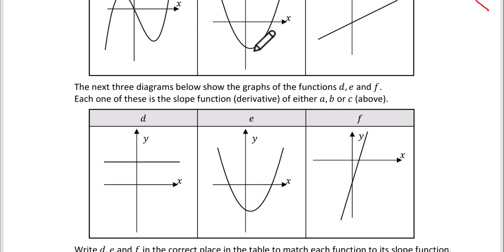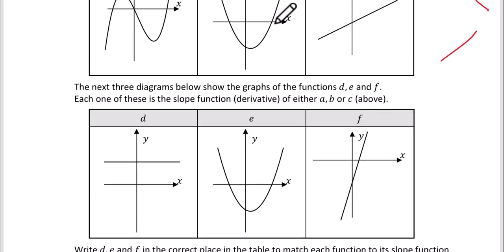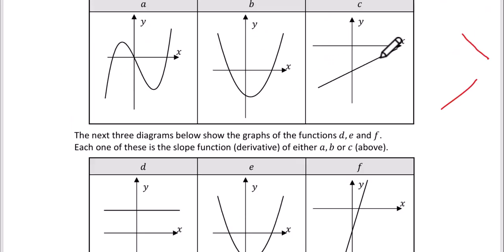After that, all the tangents will slope in this direction, so they'll have positive slopes all the way up along here. And we can see from this x value here, we have positive y values up along here. So in other words, this quadratic function here, when you differentiate it, will give this function here. This will be its slope function. So b will be f, and then c then is this function here.